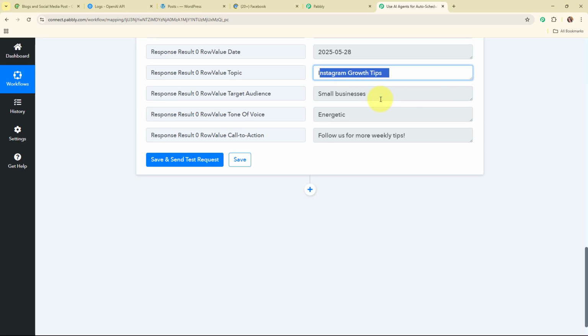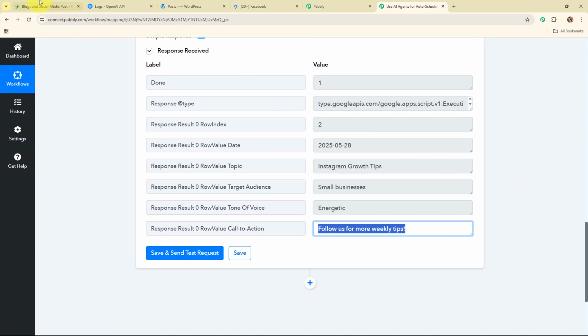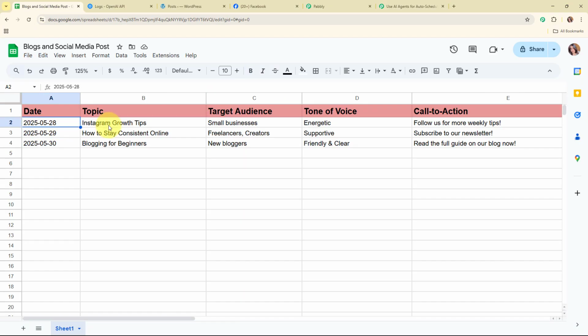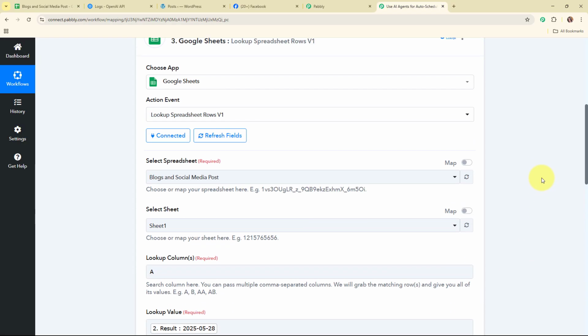And here you can see the date as the current date. Here you can see the topic. Here you can see the target audience, tone of voice, and call to action. So here let's go and check these details over here in our Google Sheets as well. Alright, so here in our Google Sheets, you can see this is our current date, and here this is the topic, this is the target audience, tone of voice, and call to action. So you can match the details are the same, and with this we have successfully set up this action step as well.